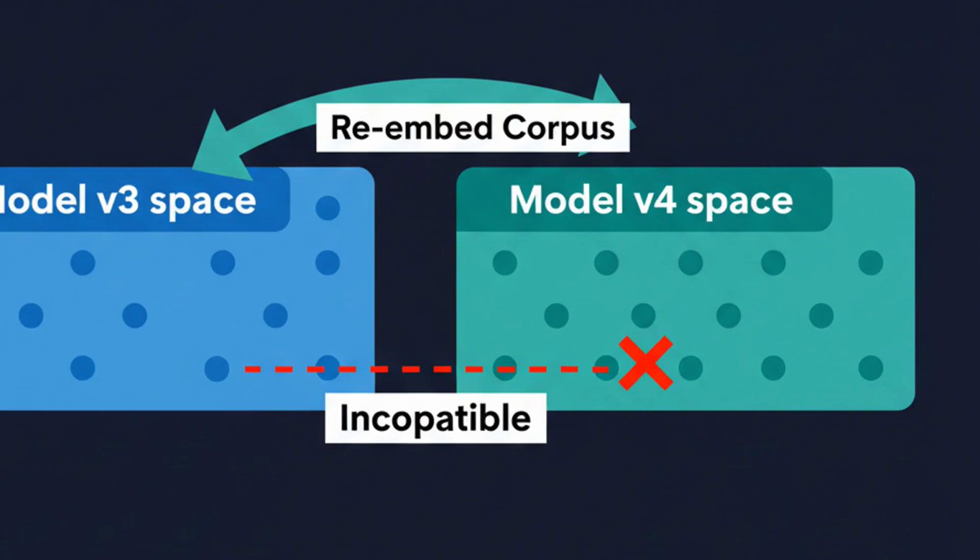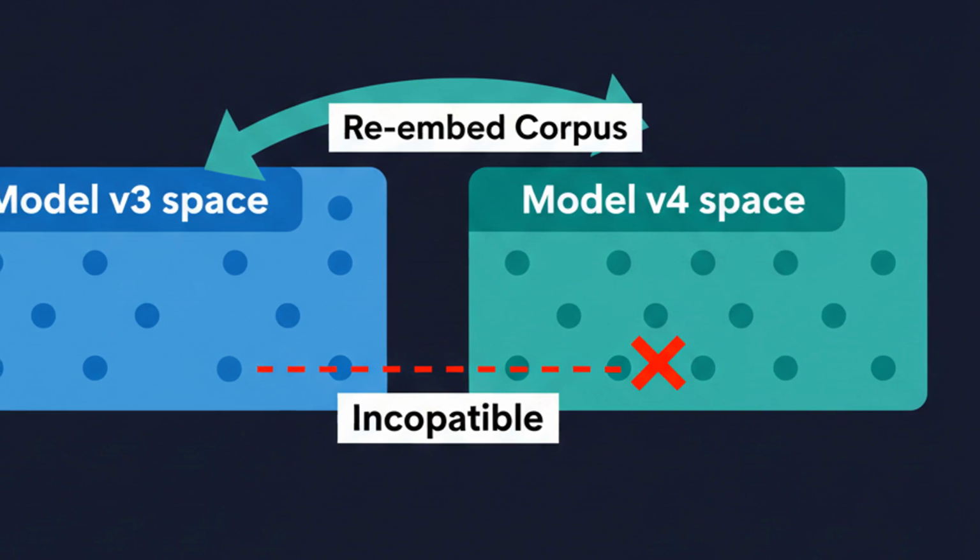Here's an edge case that bites teams months into production. Embedding drift. The moment you upgrade your embedding model, say from version 3 to version 4, your new query vectors live in a completely different geometric space than your old document vectors. Cosine similarity between them is meaningless.